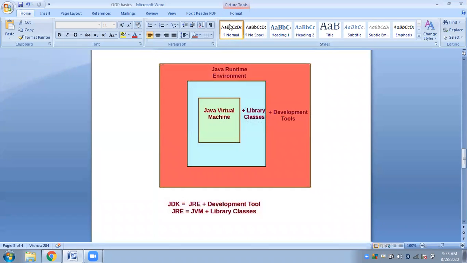Next class, if someone asks what JVM was, why JRE was needed, or why bytecode was needed, I am not going to entertain that. I am not going to respond.